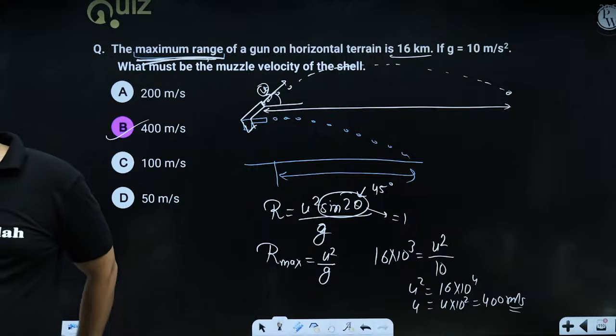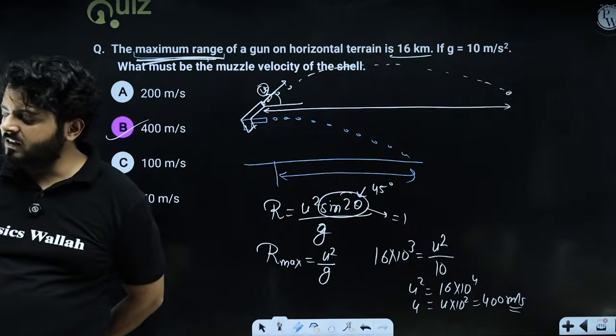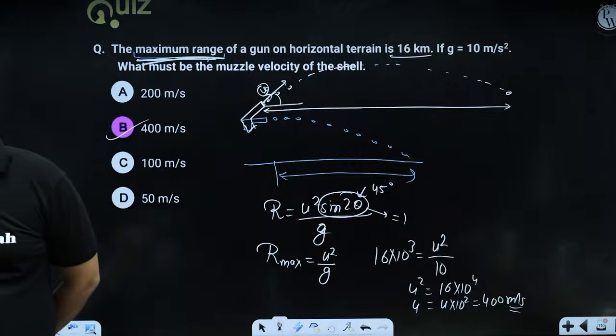The acceleration of the projectile at the highest point, not just at the highest point, at every other point,